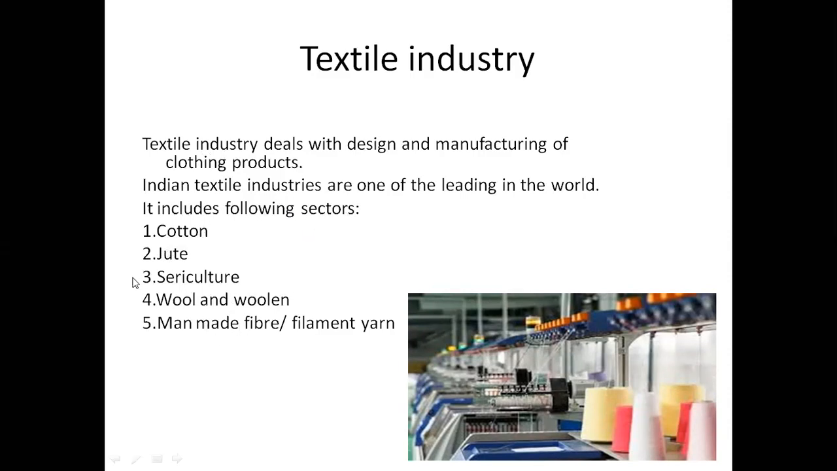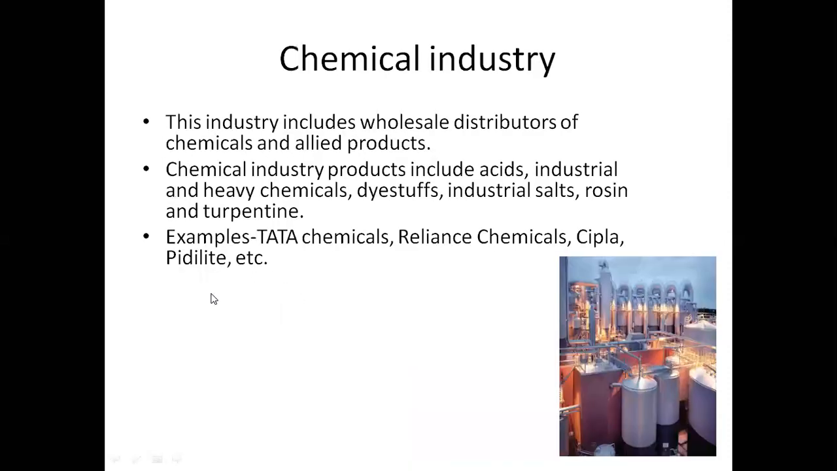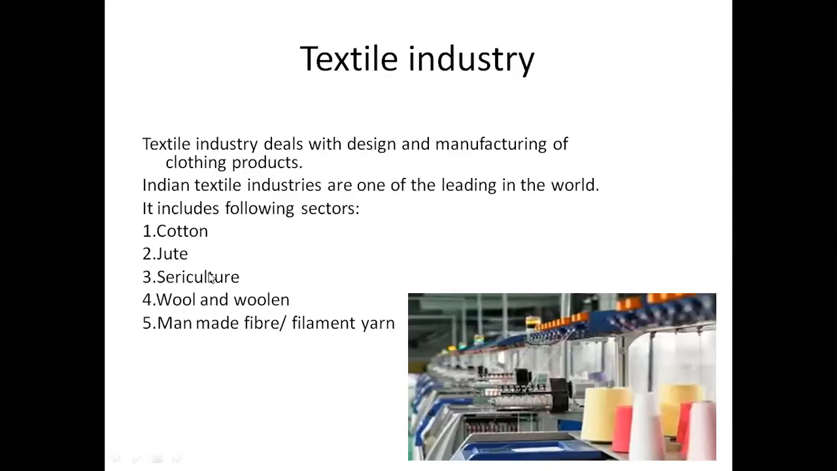Cotton industry means where we are going to use cotton as raw material. Jute industry, sericulture, wool and woolen, man-made fiber, filament yarn, which means artificial fibers, nothing but synthetic. These are made from chemicals. And regarding sericulture, it is related with silk production, where we are going to use silkworms for production of this silk.